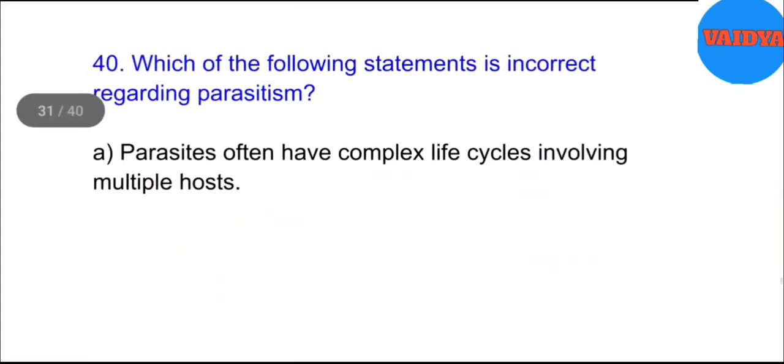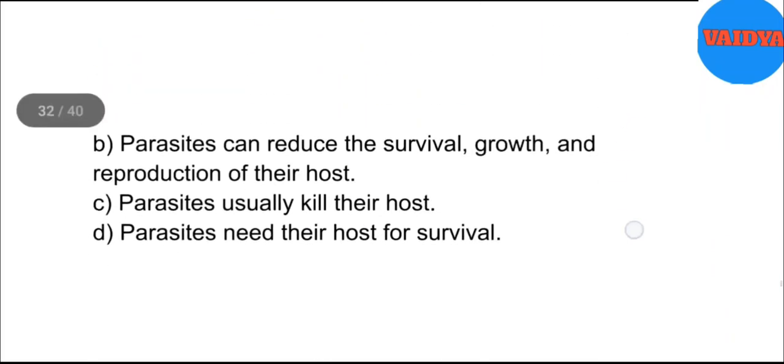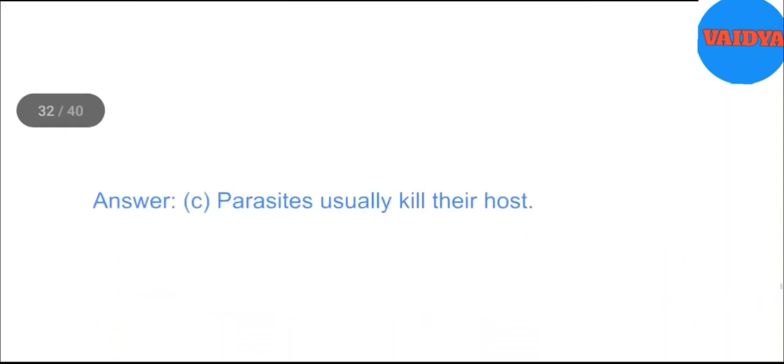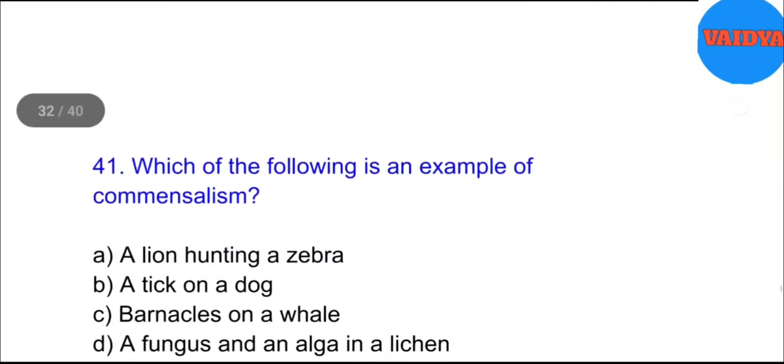40. Which of the following statements is incorrect regarding parasitism? A. Parasites often have complex life cycles involving multiple hosts. B. Parasites can reduce the survival, growth, and reproduction of their host. C. Parasites usually kill their host. D. Parasites need their host for survival. Answer. C. Parasites usually kill their host.